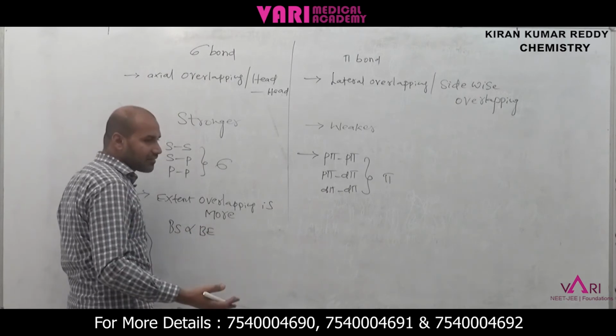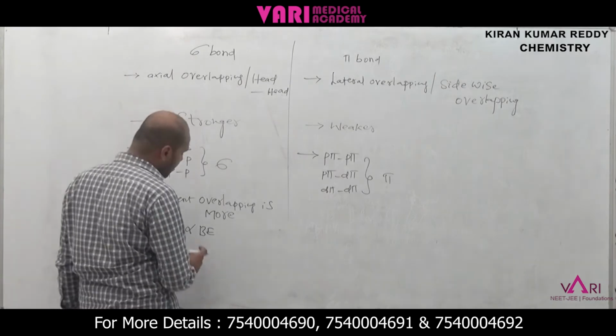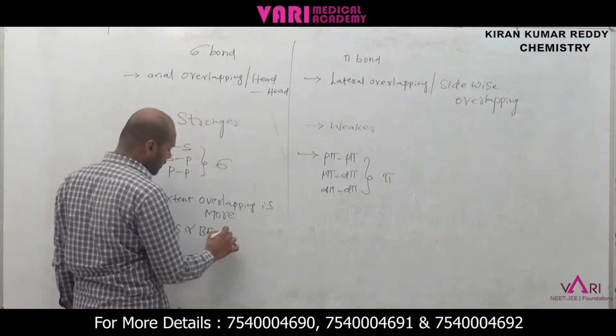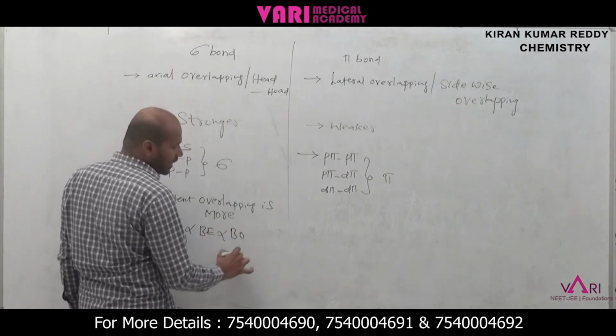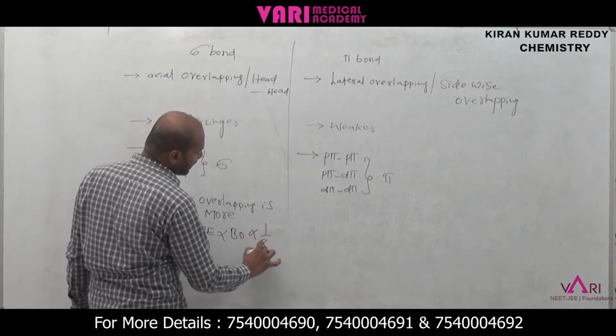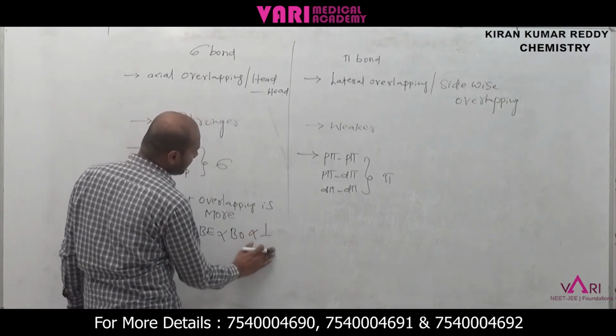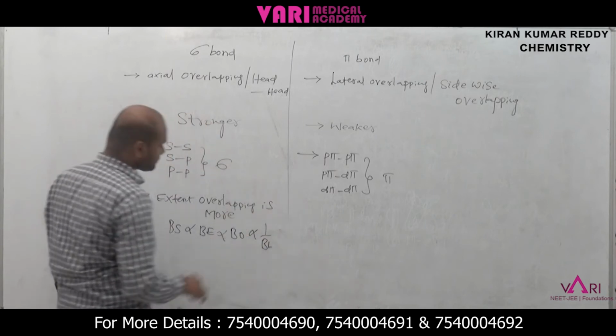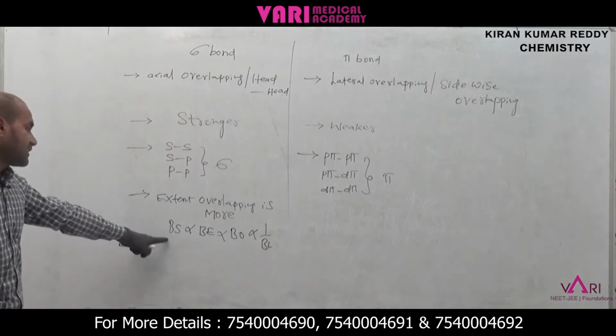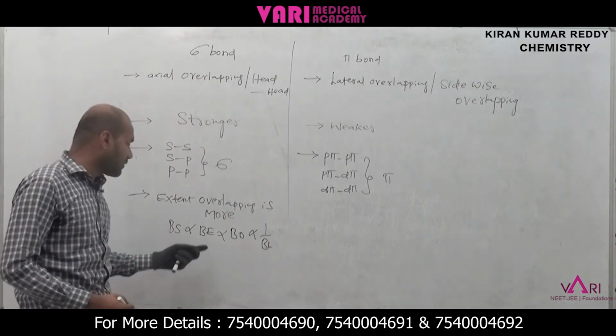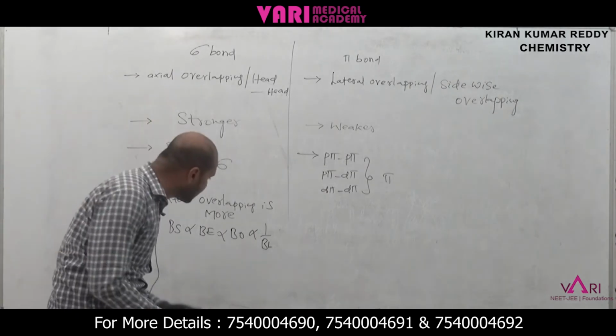Bond order is directly proportional to bond energy and inversely proportional to bond length. Bond strength increases means bond energy increases, and bond energy increases means bond order increases.